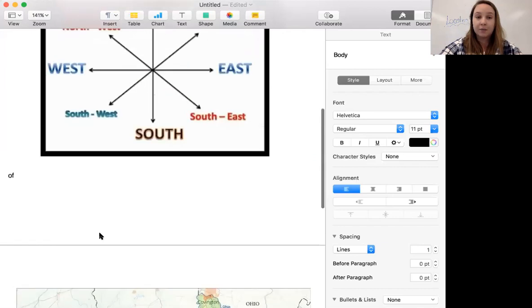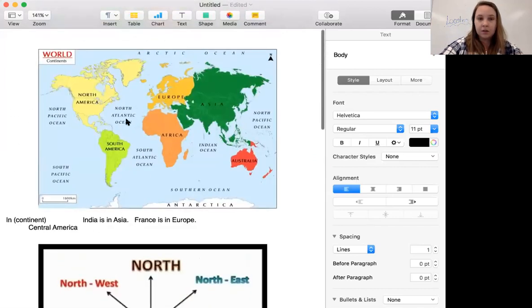So if we go back up to this map, the eastern part of the United States is bordered by the Atlantic Ocean, or you can say the North Atlantic Ocean. Both are okay. Usually we just say the Atlantic Ocean, but if you're from down here in Africa, that's the South Atlantic Ocean. So you might want to say the North Atlantic Ocean. That is up to you. But the United States is bordered on the east by the Atlantic Ocean.